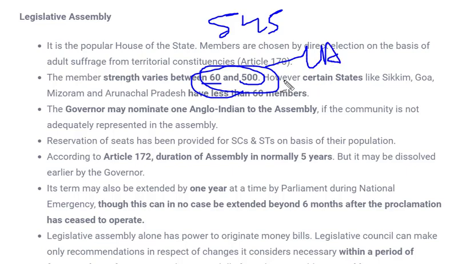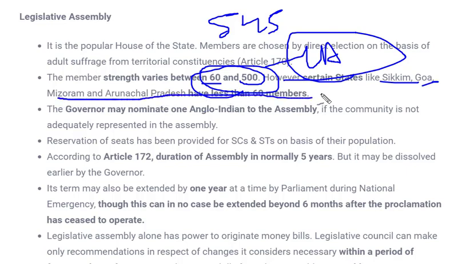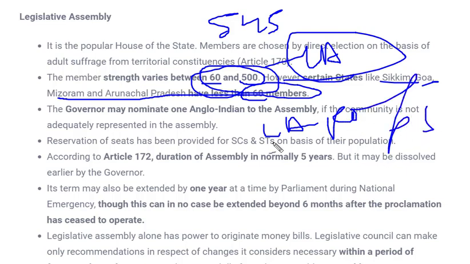This is also not absolute, which means there has to be a minimum number of 60 and the maximum should not exceed 500. But there are certain states like Sikkim, Goa, Mizoram and Arunachal Pradesh which have less than 60 members. Why do they have less than 60 members? Because the number of members elected in the assembly depends on the population of the state, and as we have seen